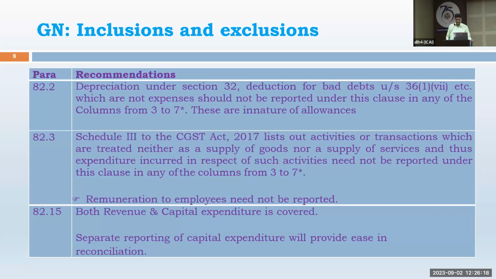Then one question: whether only profit and loss items are to be considered expenditure, or balance sheet items as well. The answer is yes. Even balance sheet items, additions to fixed assets and corresponding expenses incurred on additions to fixed assets, will also have to be considered while totaling the expenditure.